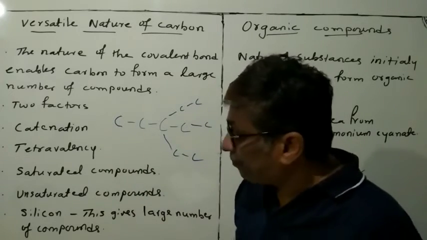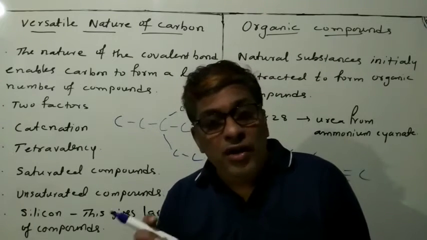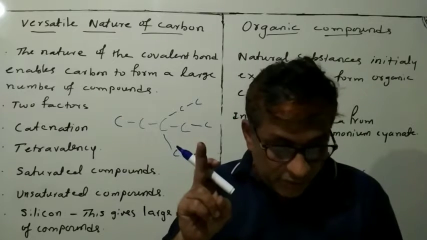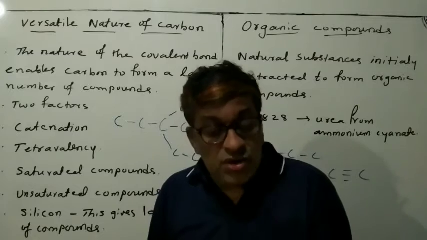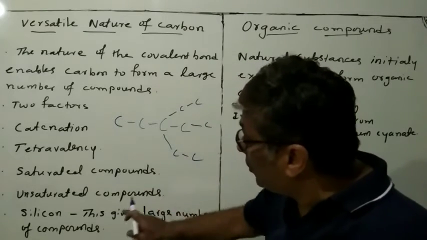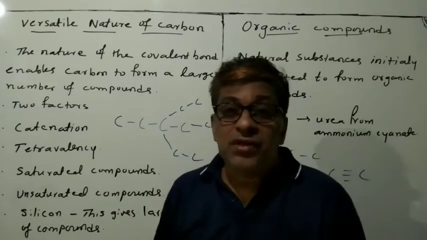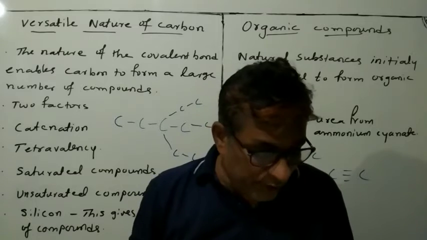Okay, got the idea? Now, no other element exhibits the property of catenation. But one more element, silicon, gives a large number of compounds, so it gives competition to carbon.